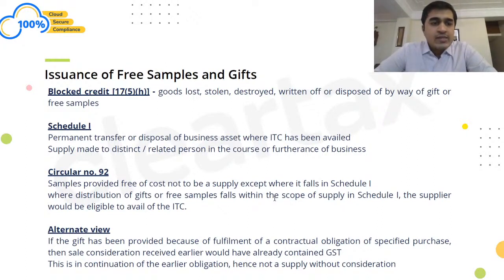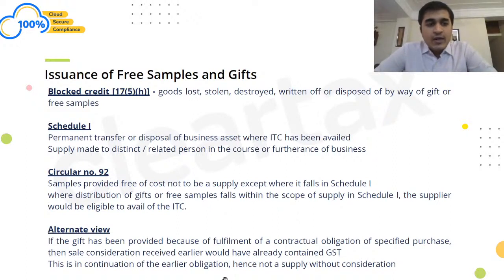So the next scenario that we are talking about is, what if I have shown something as a Schedule 1 supply, right? Can I actually avail ITC if I want to show it as a Schedule 1 supply? So the first scenario we said, if we don't take ITC, it is not a supply. What if I have taken ITC and I want to show it as a Schedule 1 supply? Do I have an option to do that? That is something we need to be very careful about, right?